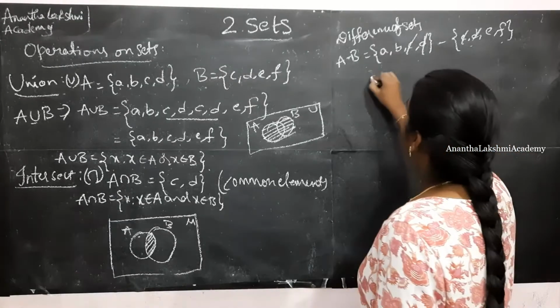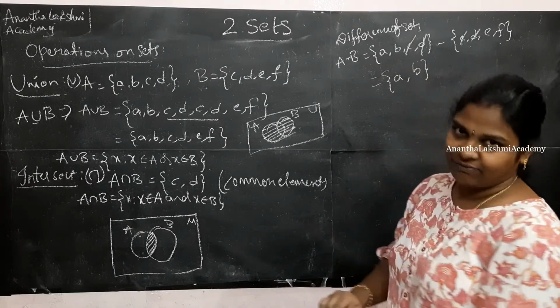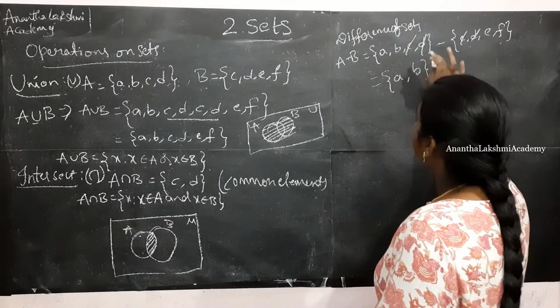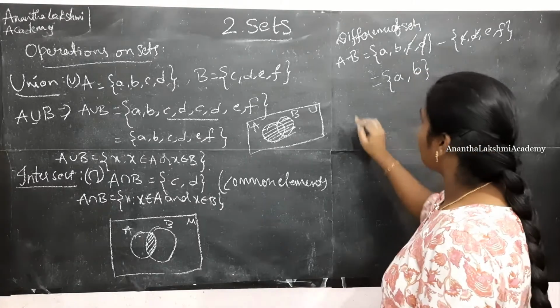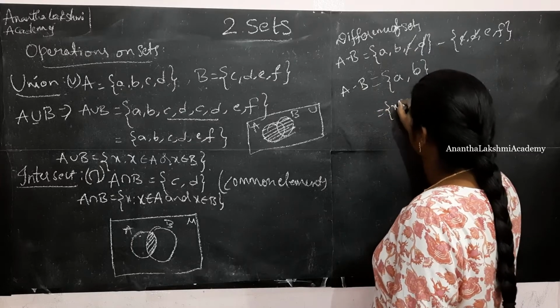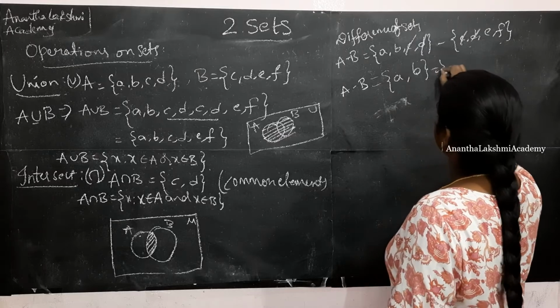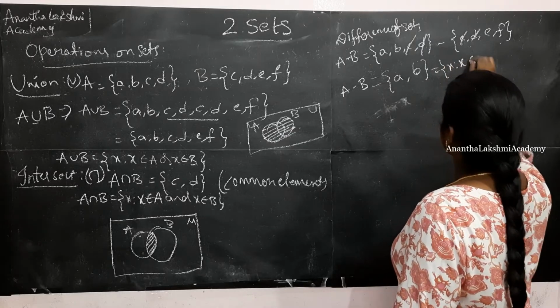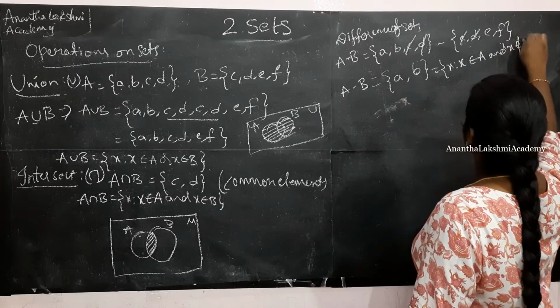It's cancelled. But in the result we have A comma B itself. Whatever are the elements of A, only that will be considered for A minus B. Alright, the set builder form is written in such a way that x such that, okay, let me write it here. x such that x belongs to A and x does not belong to B.